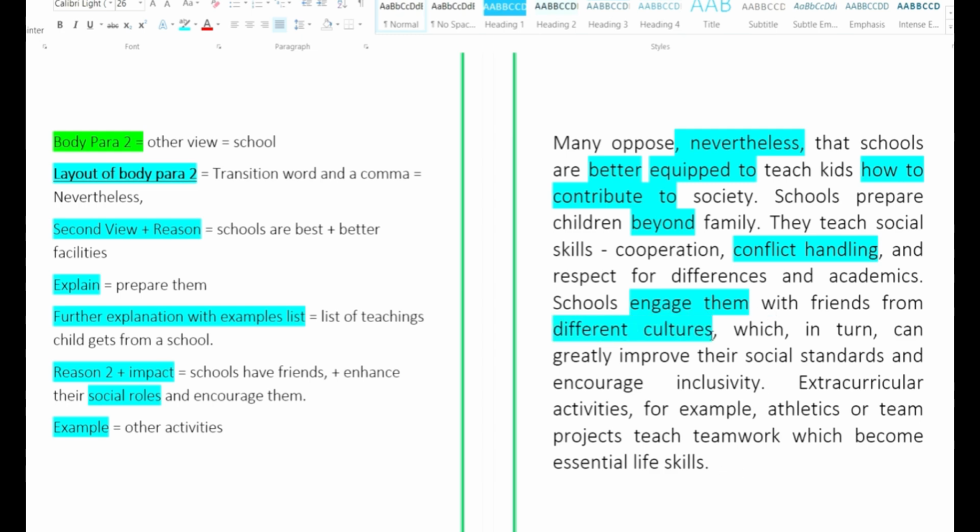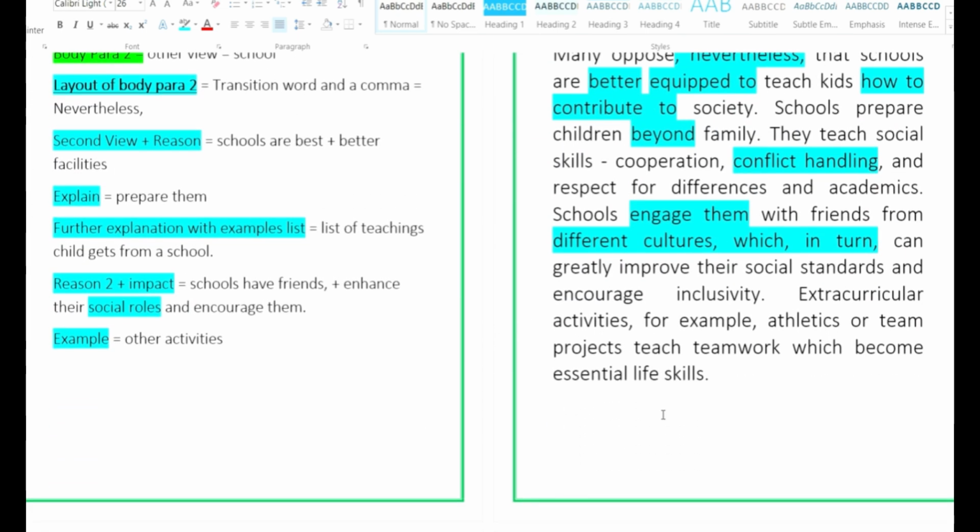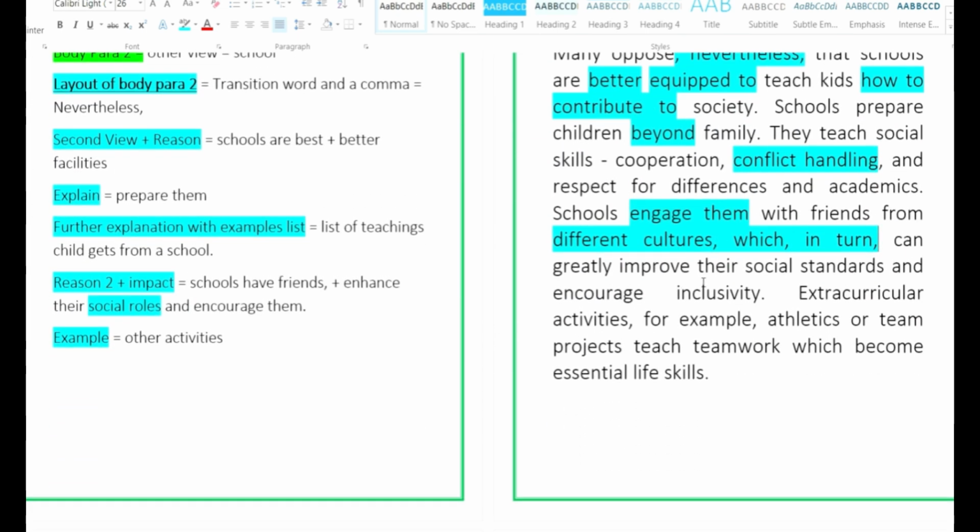Now focus on this phrase: comma, which, in turn, comma. Now this all is showing the impact, like we have discussed here. It is the second reason plus the impact, and the impact phrase is comma, which, comma, in turn, and comma. Earlier we have used the word subsequently in the last, which in turn can greatly improve their social standards and encourage inclusivity.